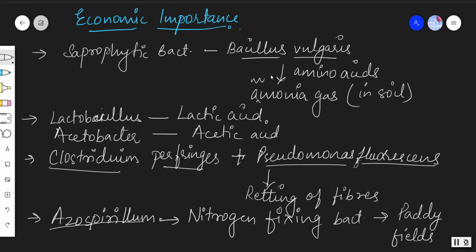Next comes Azospirillum, a nitrogen fixing bacteria in paddy fields. Okay, this is about the bacteria. Next we'll discuss cyanobacteria, or blue-green algae, in the next video.